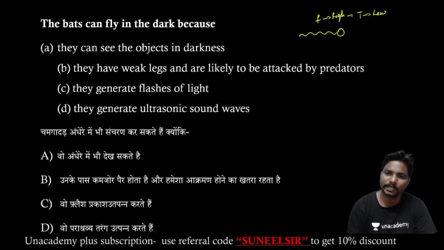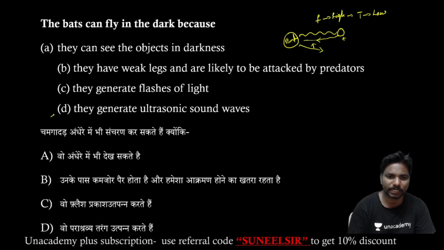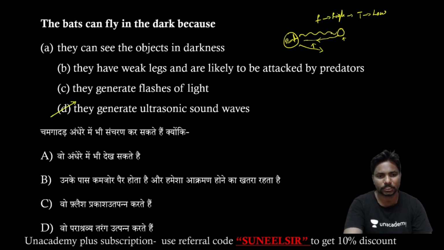If they strike any object, they will be reflected back and give signals to the bat, so they can recognize there is something ahead and change direction. Like that, they can fly in the dark because they generate ultrasonic sound waves.